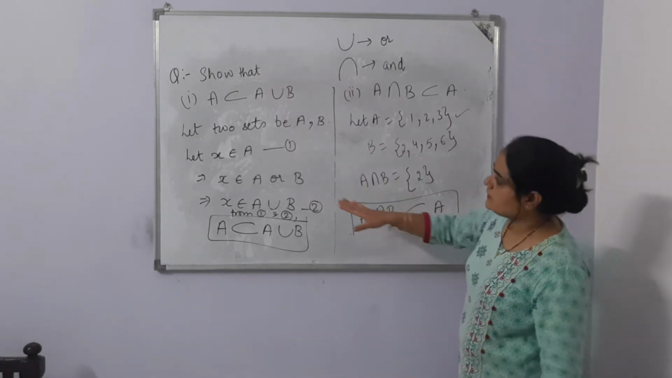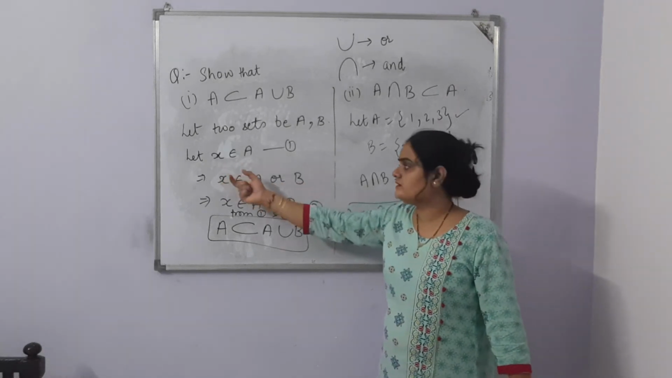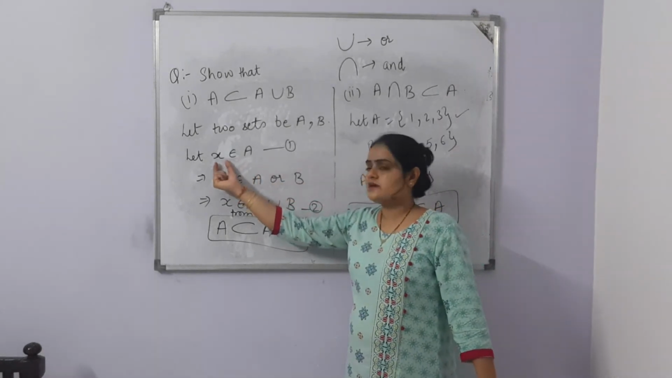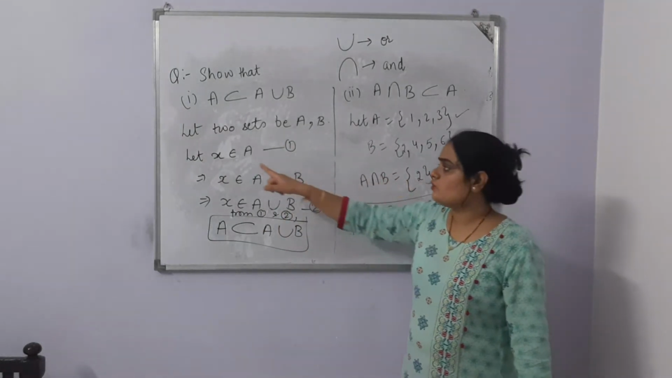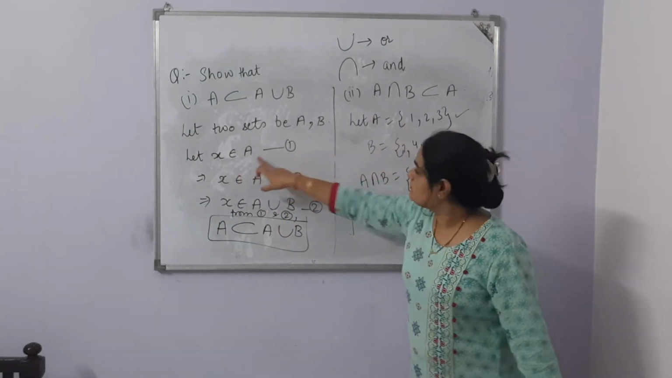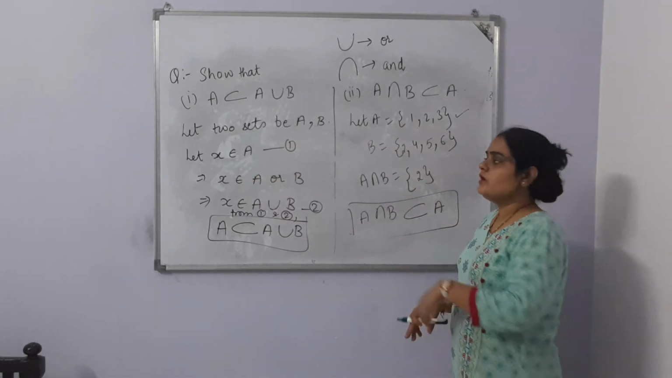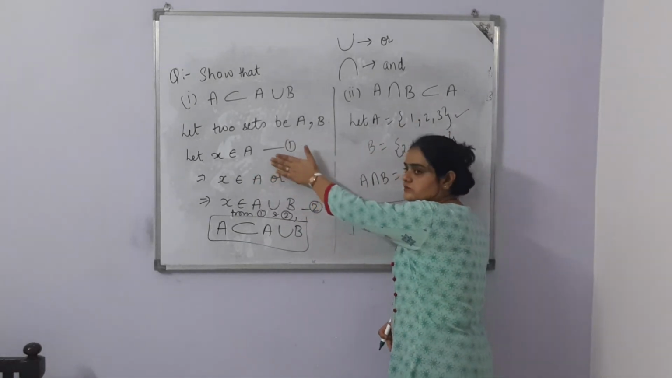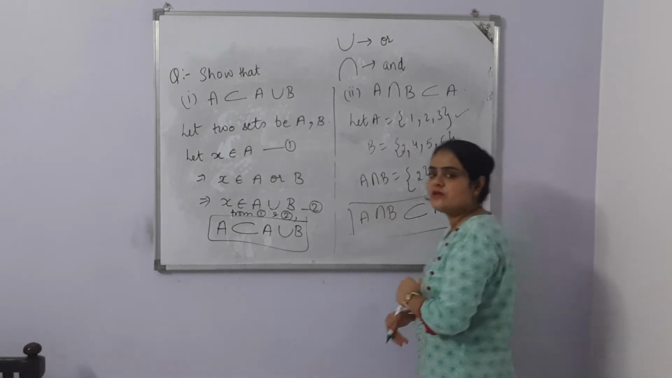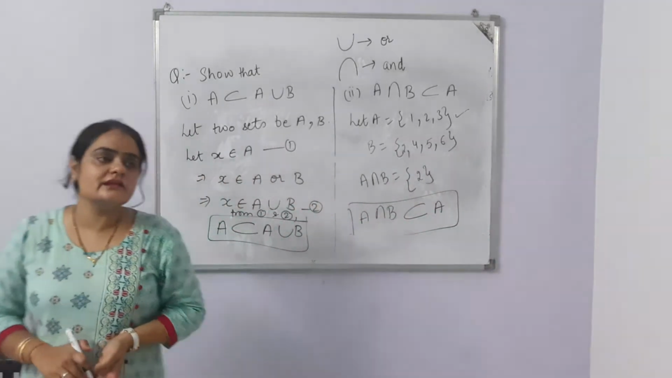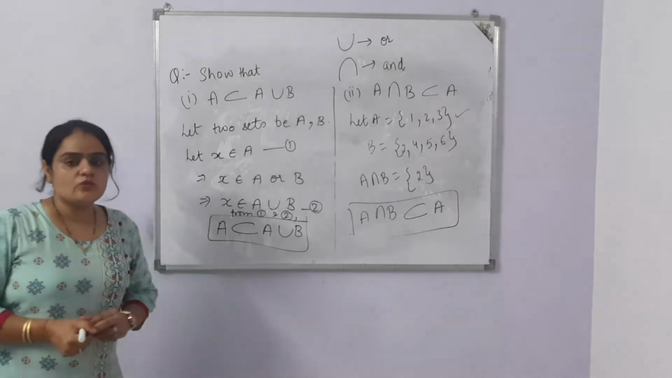Here, instead of taking elements 1, 2, 3, I have taken only one element which is X. This is a variable element. So X can be 1, X can be 2, X can be 3. So you can do this question in the theoretical way or with the help of examples. Hope both ways are clear to you. Let's do one more question.